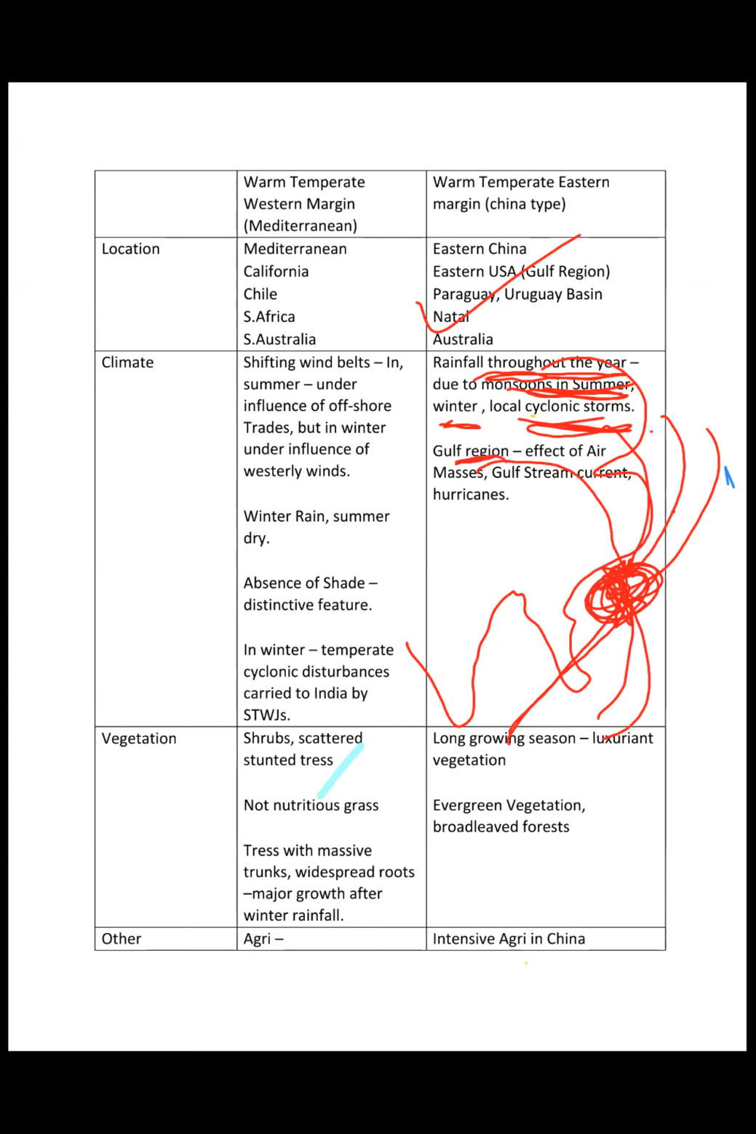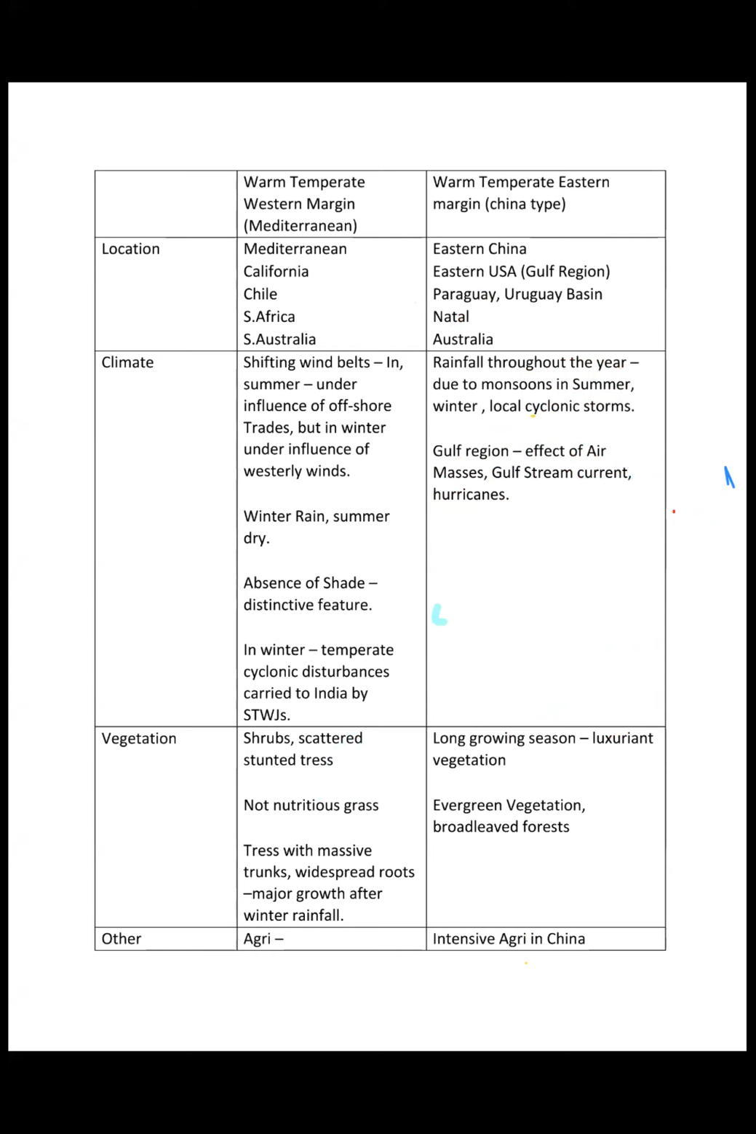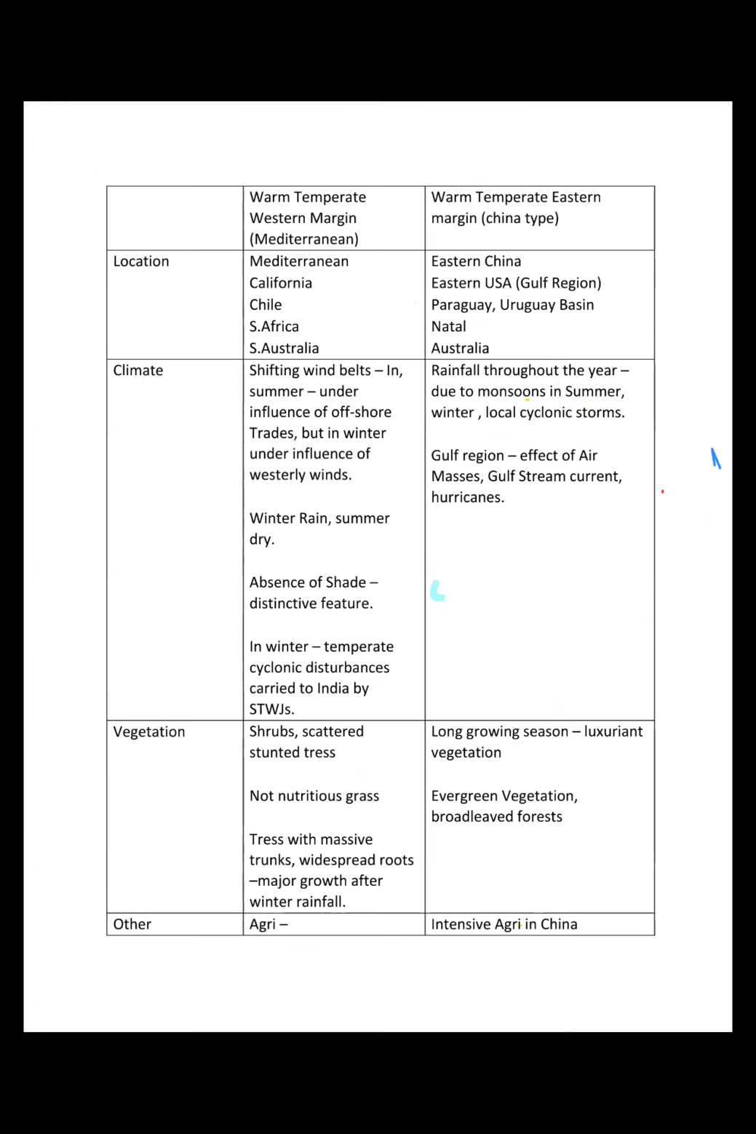In the Gulf region, the effect of air masses, the Gulf Stream current and the hurricanes is predominant, right? Not much of the monsoons, right? Any doubt in this? Because this is a concept which needs to be understood. That due to the effect of monsoons and due to the effect of various air masses, the Gulf Stream current, and cyclonic storms, the precipitation happens throughout the year, right? In this type of climate, right?